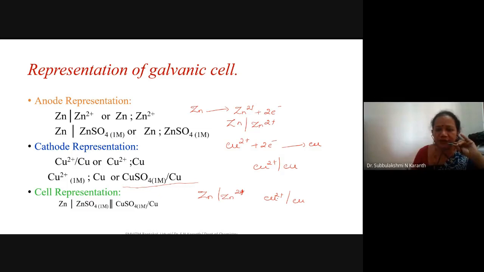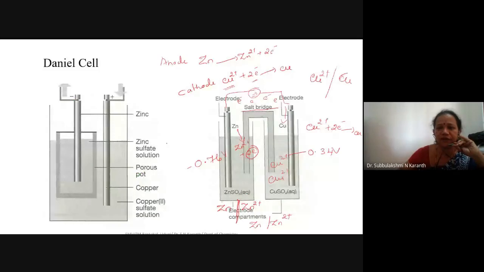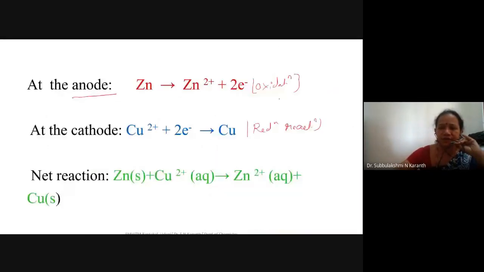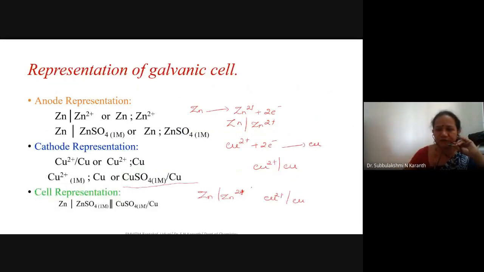And these two electrodes, how do we connect them? By means of a salt bridge, and that is represented by a double vertical line. This is the cell representation. I think now it is clear: the electrode representation and the cell representation.